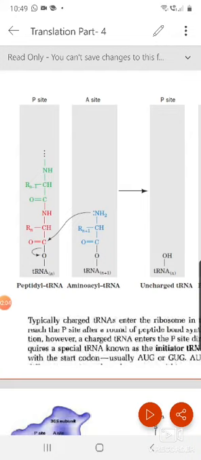So what is now the A site, in future will be the P site. The new A site also will be generated.